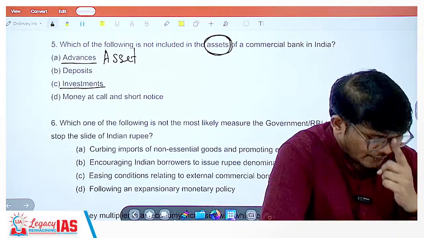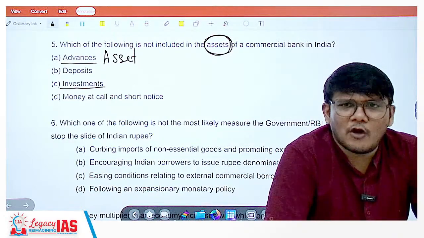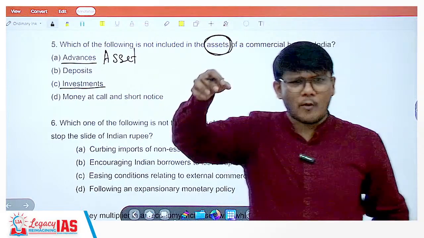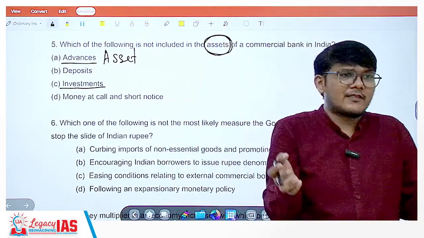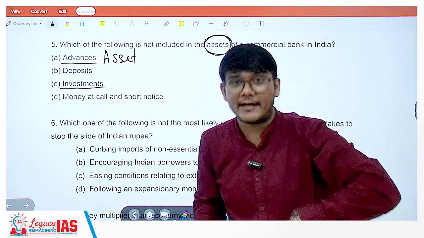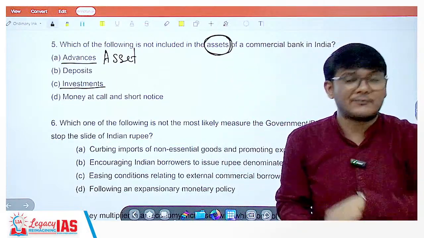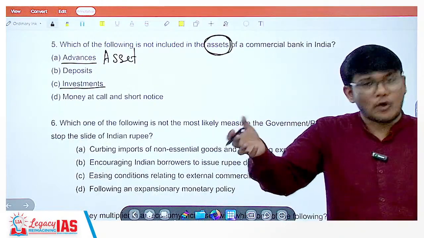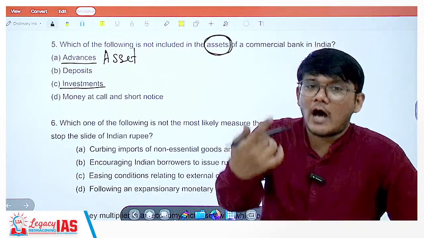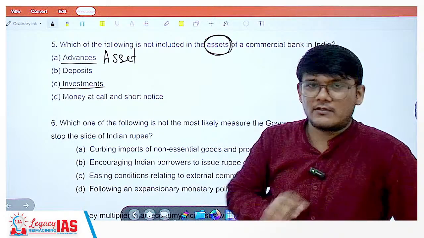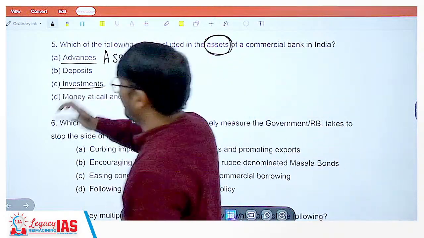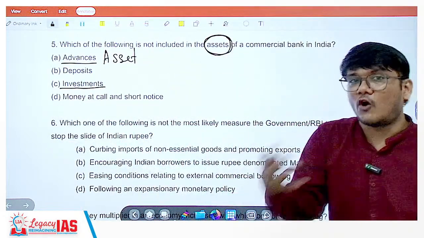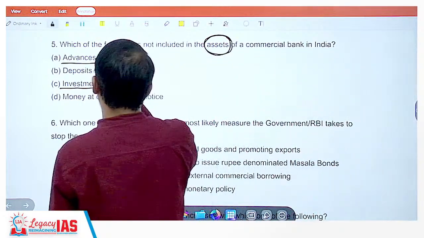Be very clear on that, simply because if banks have a lot of money and not many people are borrowing right now, banks may either keep it with RBI at the reverse repo rate so that the banks keep earning some interest, or invest that money somewhere else which has assured returns. So banks would also invest. Whenever the banks are investing, they earn money on that also, and it is not a liability, that is also an asset for them.